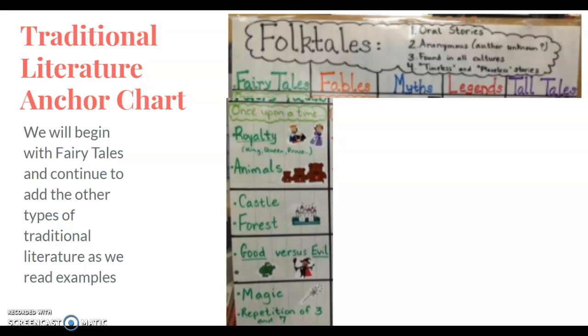So fairy tales begin with once upon a time. There's usually royalty involved, like a king, a queen, or a prince. Animals. The settings are usually like castles or forests. There's always a good versus evil part. And there's magic. There is also repetition of 3 and 7. And they usually end in happily ever after.